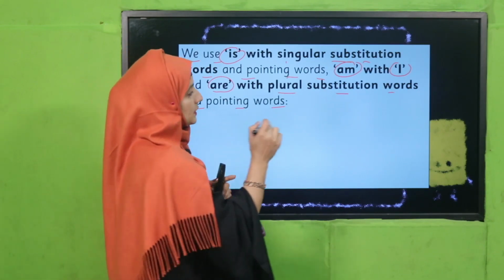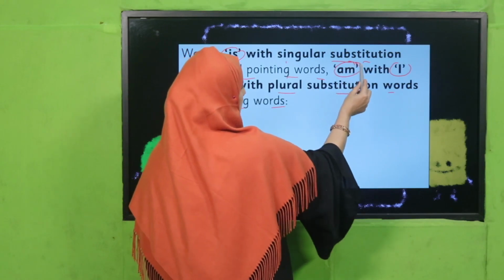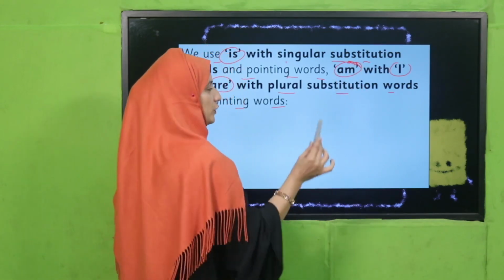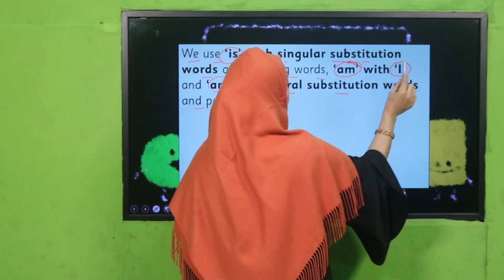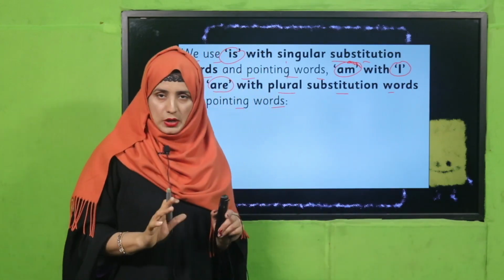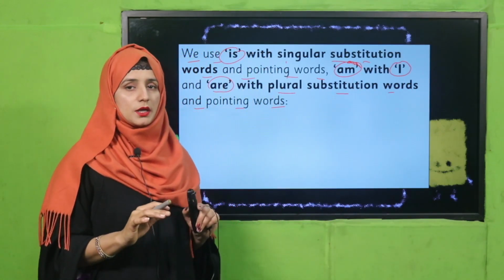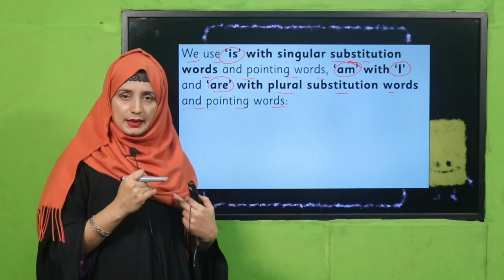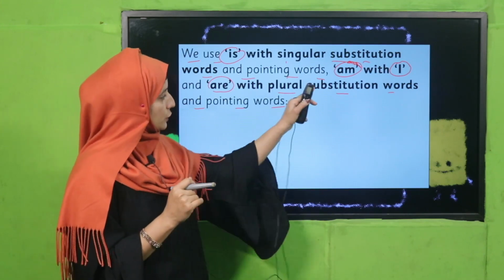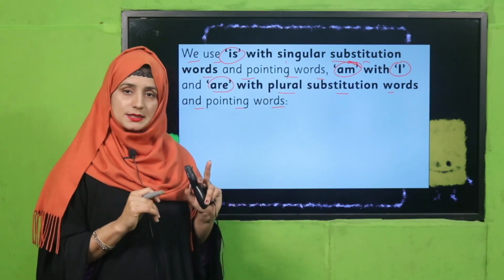But the main thing is the helping verb am. The helping verb am, we have to use just with I. Okay, you have to remember that when we are talking about I, like myself, then we will use am as a helping verb.